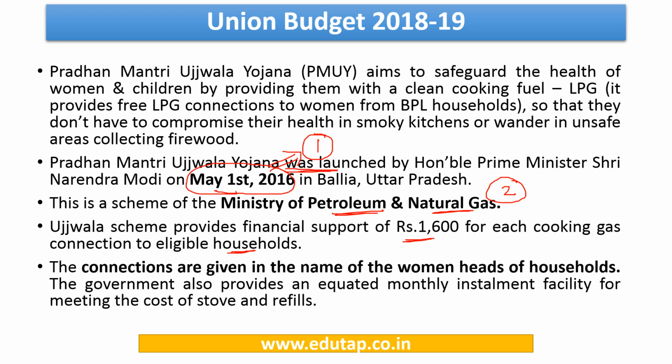Then the next important point is, the connections would be given in the name of the women heads of households. So this is again a very important point to be noted. Right? So kindly go through the MCQ document and see the detailed explanation.